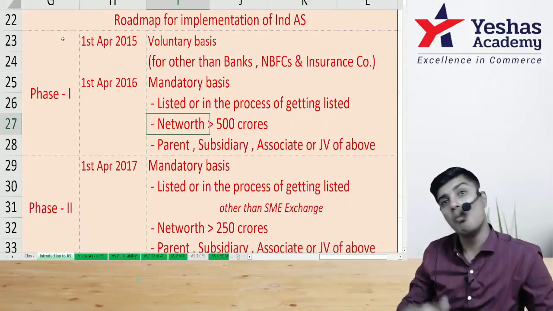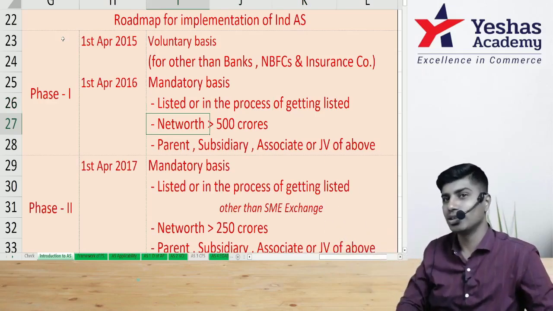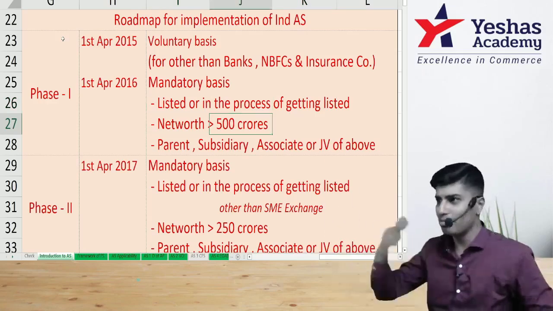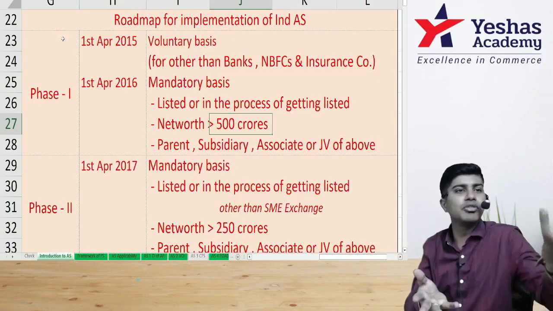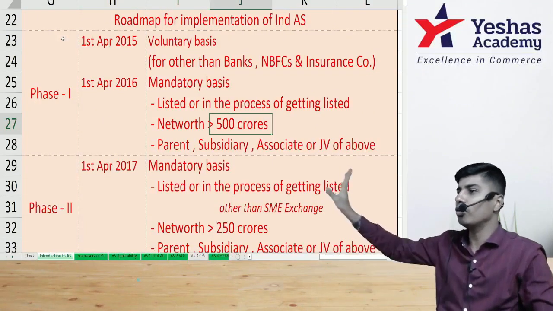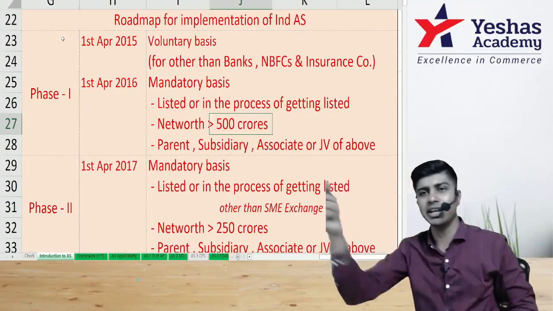So listed or in the process of getting listed, or the net worth of the company is more than 500 crores. Net worth means what? Today, if I sell all my assets, pay all my liabilities, how much money will be left to give to shareholders? If I'll be left with more than 500 crores, then you have to follow Ind AS. Basically, we'll do assets minus liabilities.